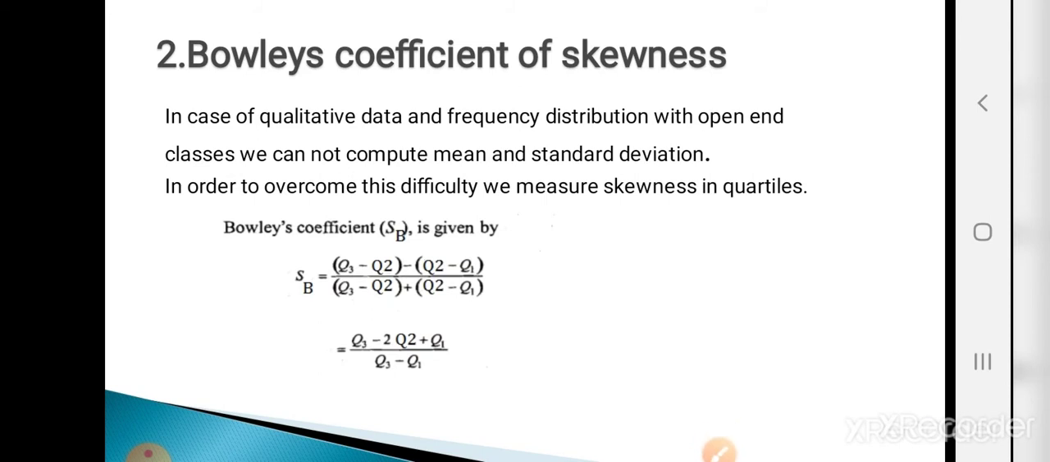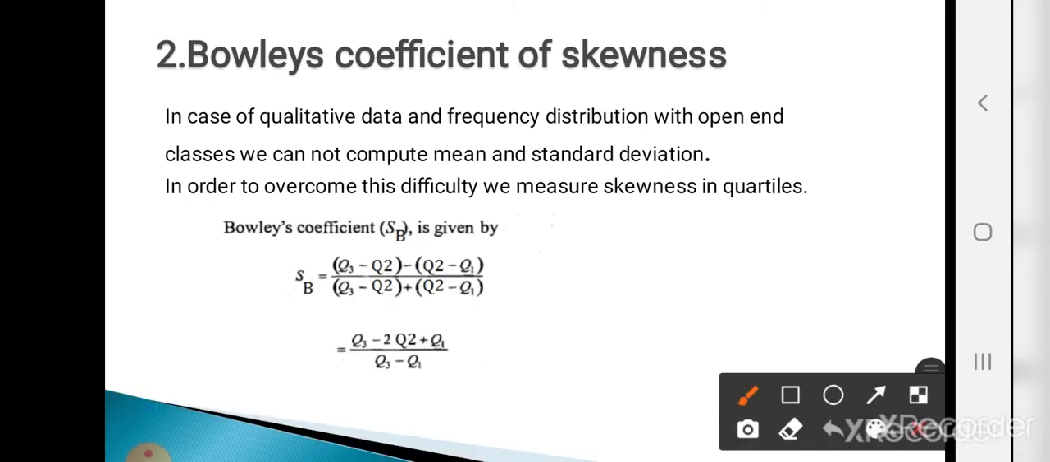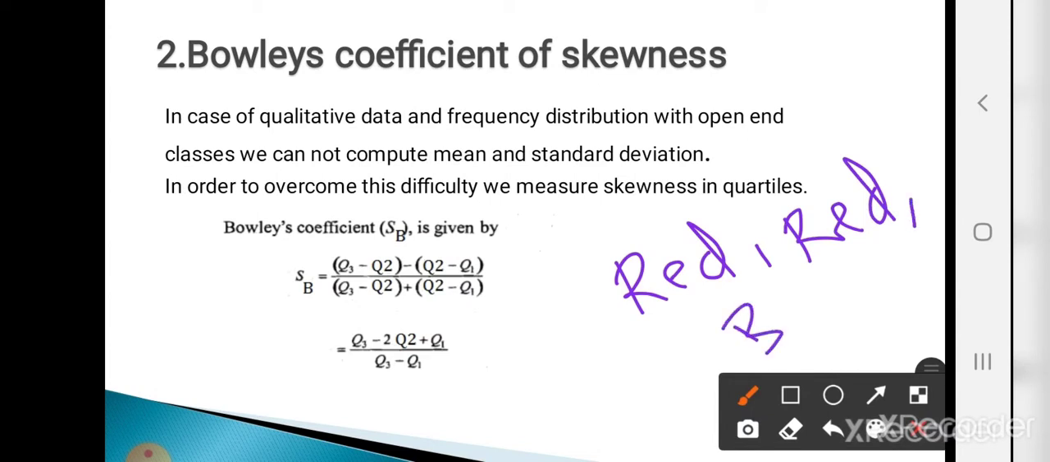In case of qualitative data and frequency distributions with open-end classes, we cannot compute the mean and standard deviation. Suppose my data is red, blue. How to calculate the mean? The mean is calculated as the sum of all observations divided by the total number of observations. So red plus blue divided by 3. How to calculate red plus blue? We can't add qualitative data. So mean and standard deviation cannot be calculated for qualitative data and open-end classes.